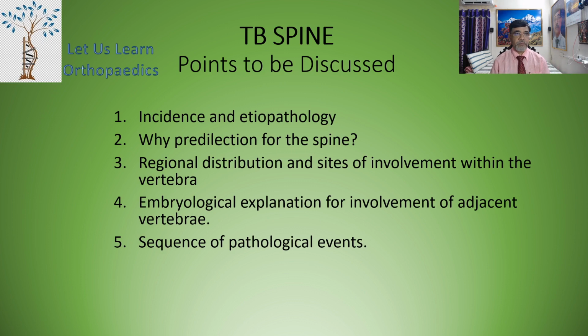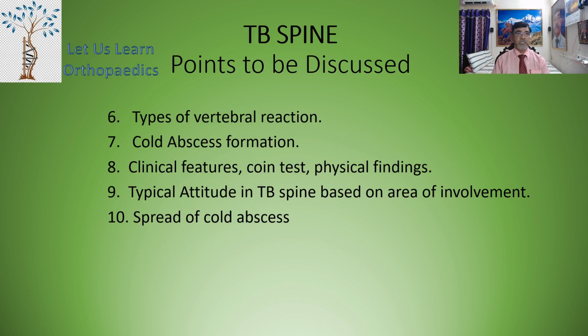Dear students, we are going to discuss tuberculosis of spine on the following points. The points include: 1. incidence and etiology, 2. why predilection for spine, 3. regional distribution and sites of involvement within the vertebra, 4. embryological explanation for involvement of two adjacent vertebrae, 5. the sequence of pathological events,